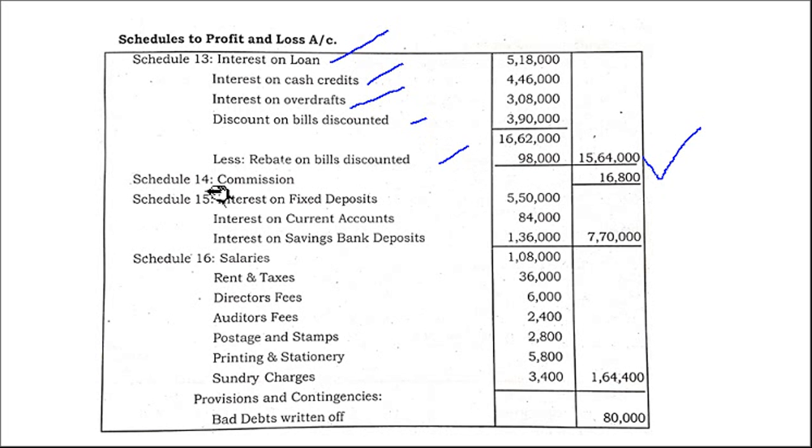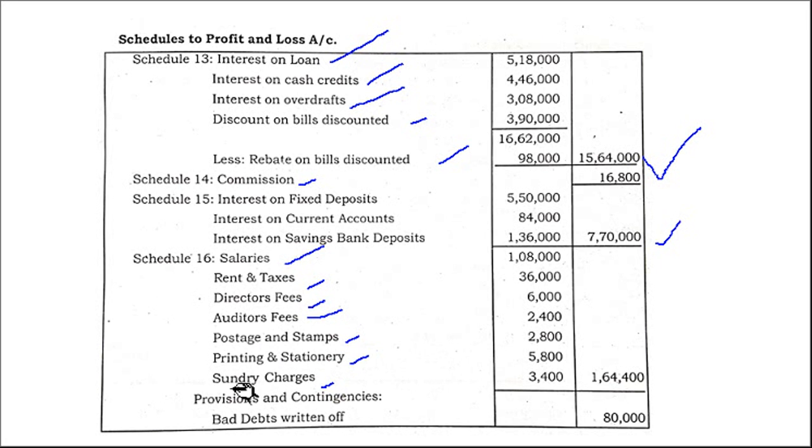Clear? Then schedule 14 is other income. So commission is given, 16,800. Then schedule 15, interest expended: interest on all the deposits, FD, CD and SB. So total 7,70,000. Then operating expenses, schedule 16: salaries, rent, directors' fees, auditors' fees, postage, printing, sundry charges.